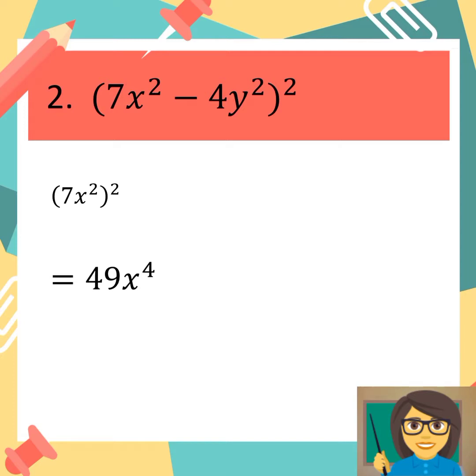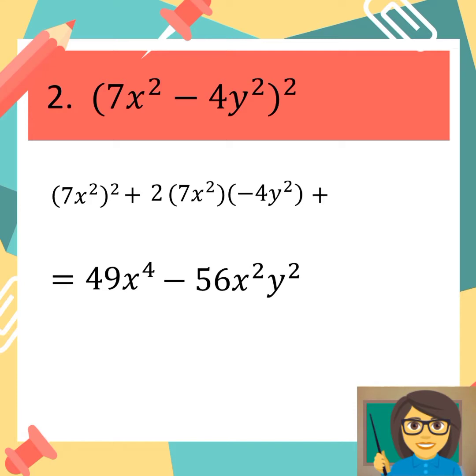Second step is twice the product of the first and the last terms. So 2 times 7x squared times negative 4y squared, that is equal to negative 56x squared y squared. Last step, we get the square of the last term. So the square of negative 4y squared is equal to positive 16y raised to 4. Our product is 49x raised to 4 minus 56x squared y squared plus 16y raised to 4. And that is also a perfect square trinomial.